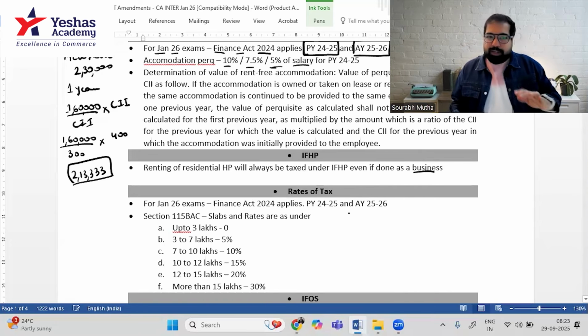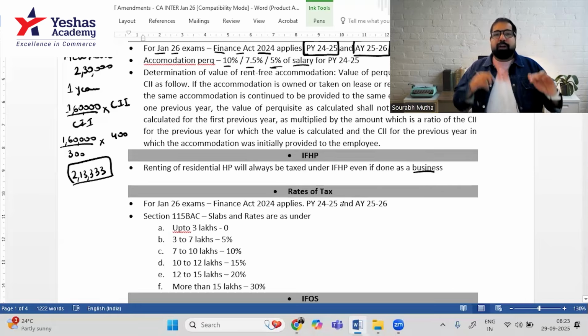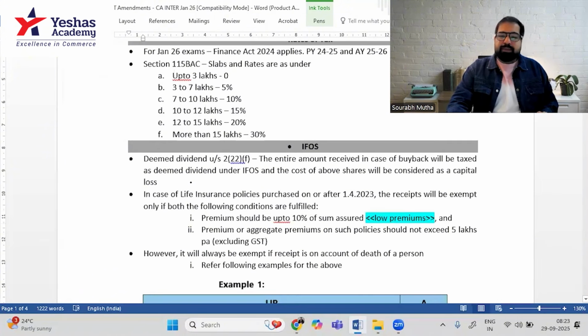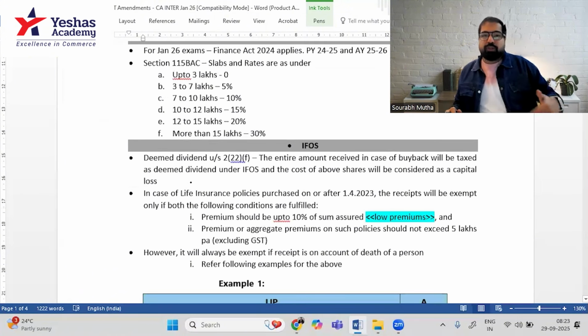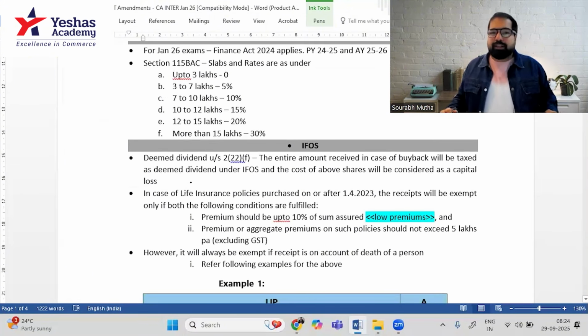Sir, what does this mean? I'll tell you. If I have one shop given on rent, I will tax it under IFHB. But if I have 10, 15 shops given on rent and that becomes my business, that will be taxed under PGBP. But that cannot happen if it's a residential house property. That's one important amendment. In the exam, if they say Mr. A is a businessman, he gives residential houses on rent as a business, even then it will be taxed under IFHP. All right. We go to the next chapter.